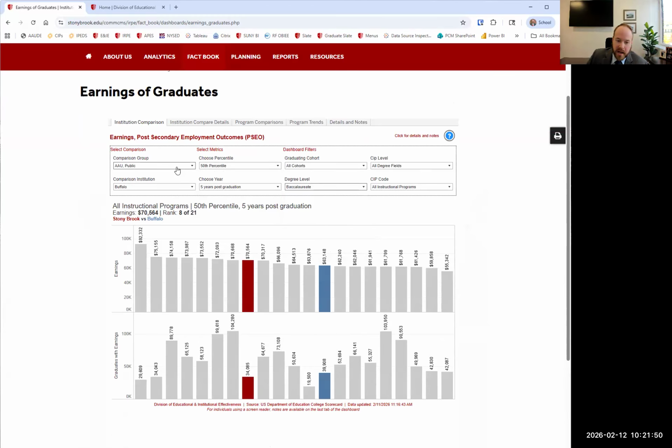We default to showing AAU public comparisons, Association of American Universities public, because that's where we fit as an institution. The one thing to note is that we will see some comparison institutions depending on whether or not the state participates in giving data. So you won't see any California institutions in here, which will tend to have some higher salaries. But for looking at us across our own programs, it looks pretty good, and we can see it across a couple different peers. So this right now is just looking at all degree fields.